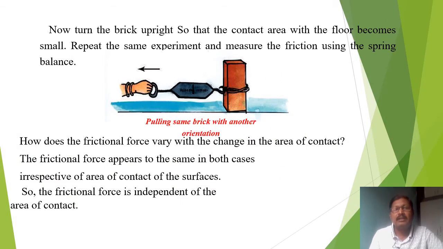Now, turn the brick upright so that the contact area with the floor becomes small. Repeat the same experiment and measure the friction using the spring balance. How does the frictional force vary with the change in the area of contact? The frictional force appears to be the same in both cases, irrespective of the area of contact of the surfaces. So, the frictional force is independent of the area of contact.